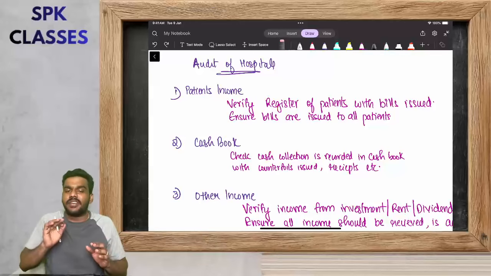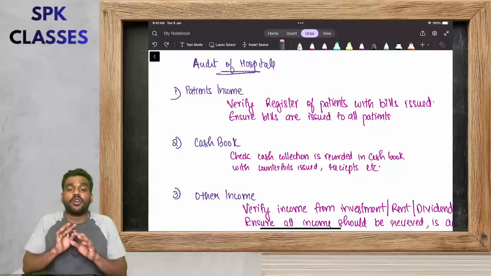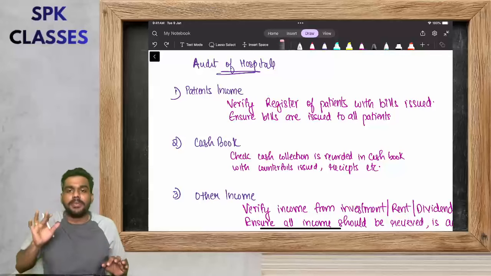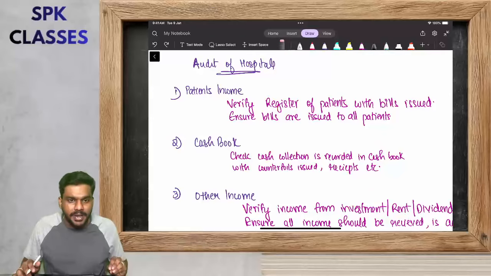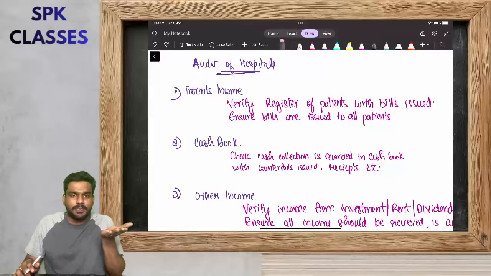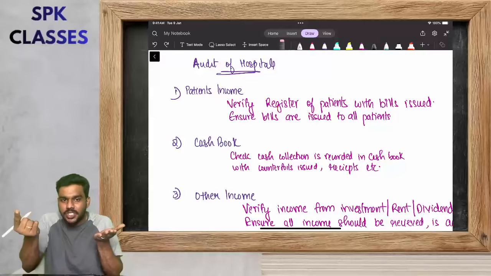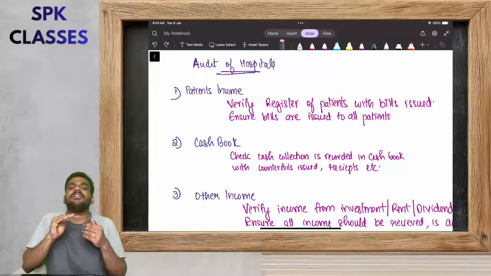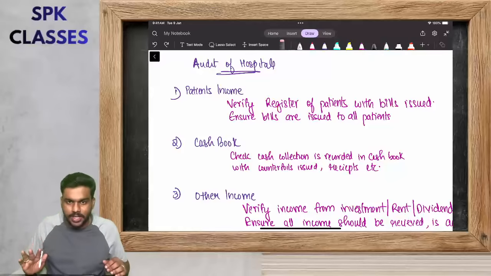Second, we have to ensure whether bill has been issued to all the patients. We have not missed any bill. We have issued all the bills to the patients. So how are we going to verify patients income? We will verify the register of patients and we will see whether all the bills issued have been recorded in the register. Second, we will make sure that bills have been issued to all the patients.